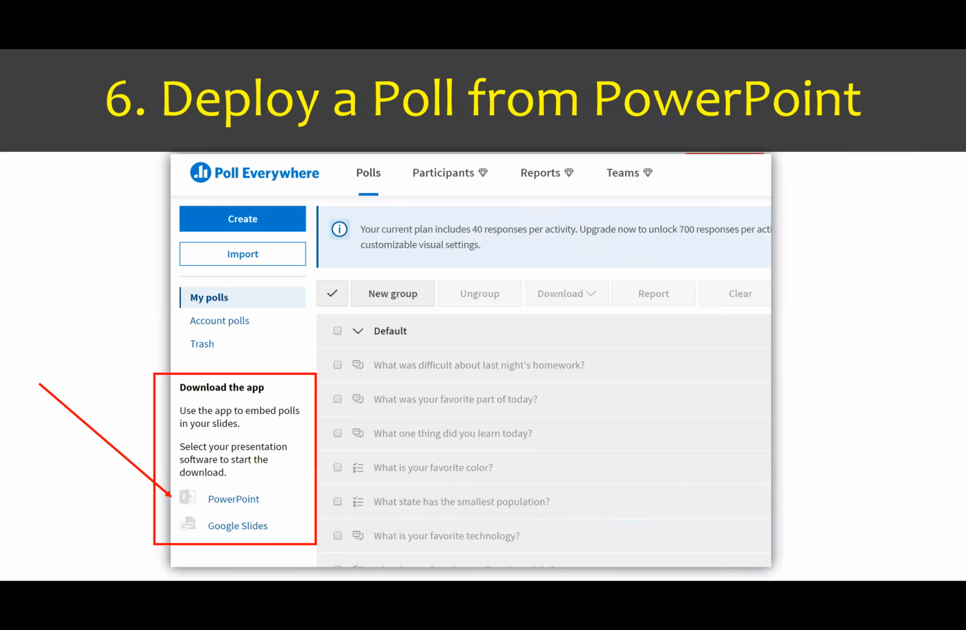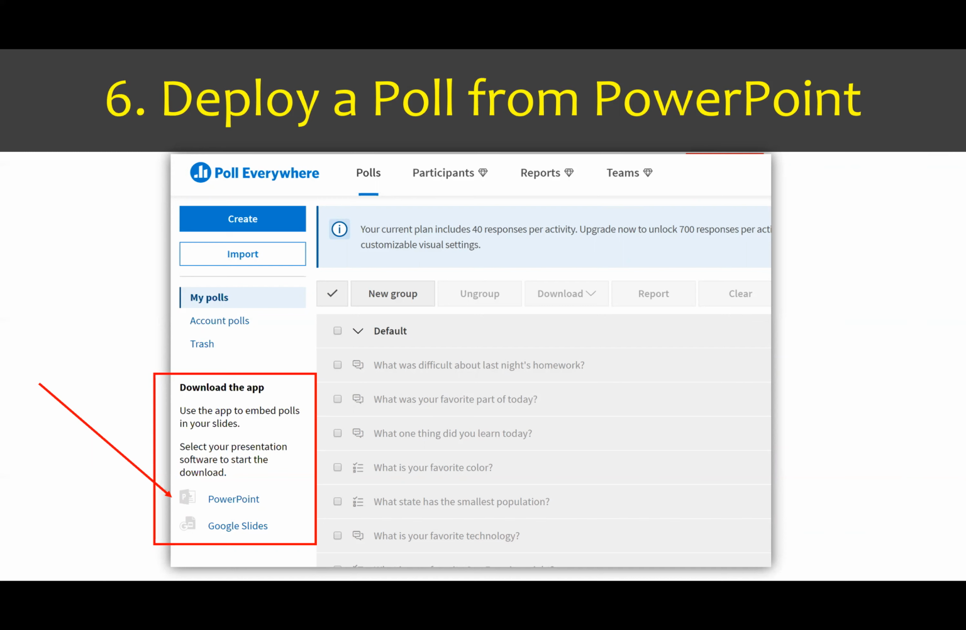Now, I mentioned earlier that one of the things I love about Poll Everywhere is how easy it is to utilize Poll Everywhere directly from the PowerPoint software. In order to create Poll Everywhere questions in PowerPoint, the first thing you have to do is download the app on the computer that you're going to use PowerPoint on. So from that main screen, after you've logged into the website, on the poll screen, you're going to see in the left-hand corner, you're going to click on PowerPoint.